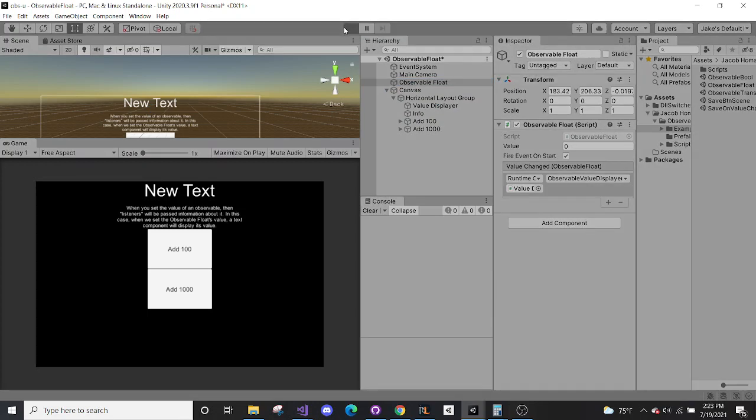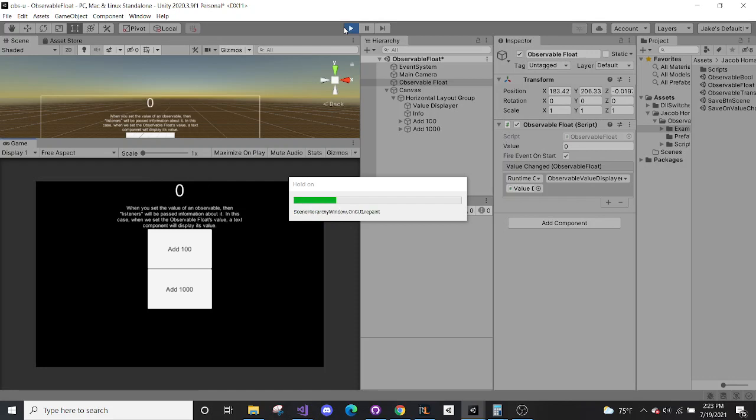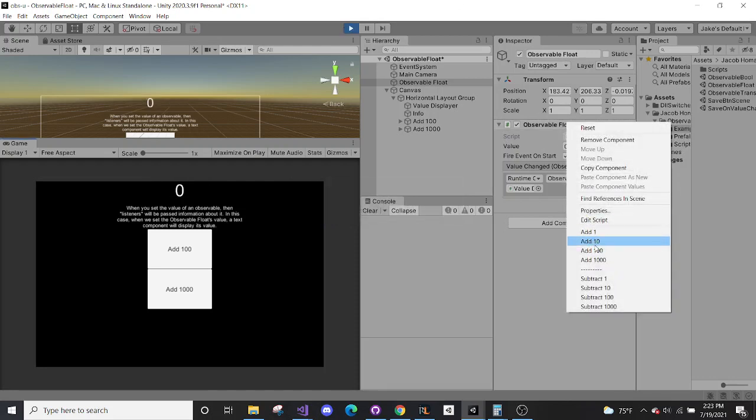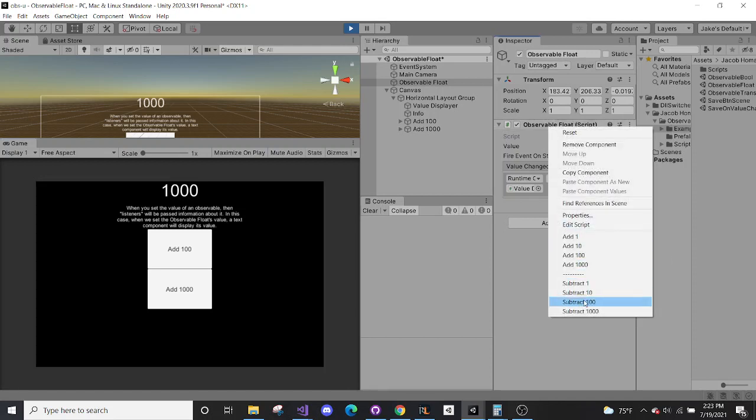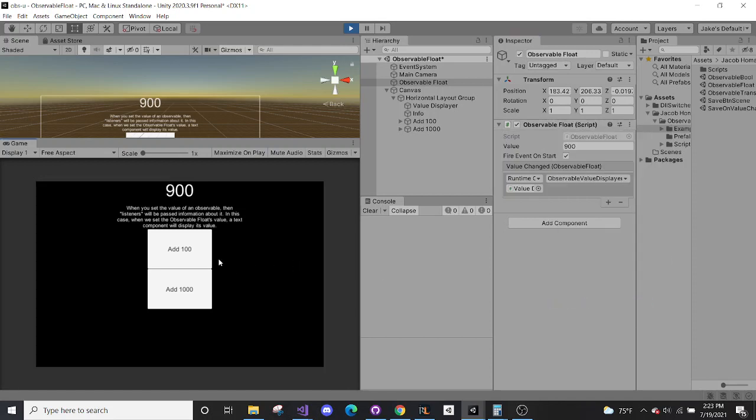And so if we enter the scene, the value is currently 0. The text object will update. And then observable float also has some helper context menu options, like subtract 100, add 100, add 1,000.